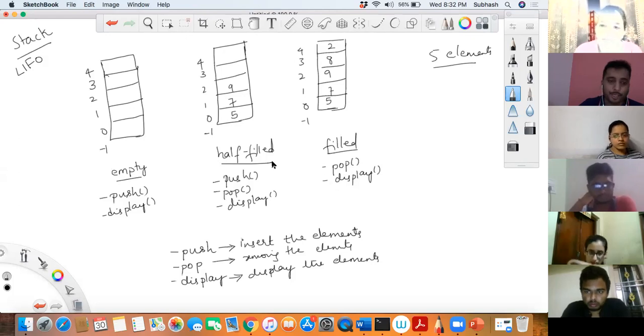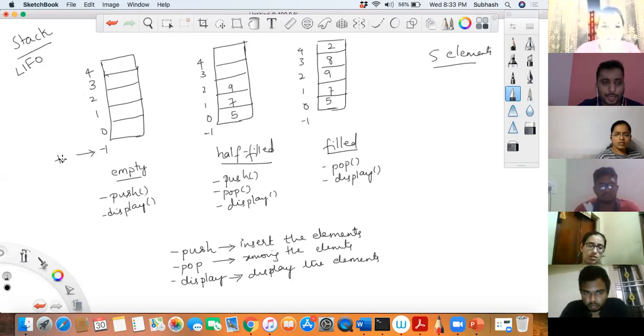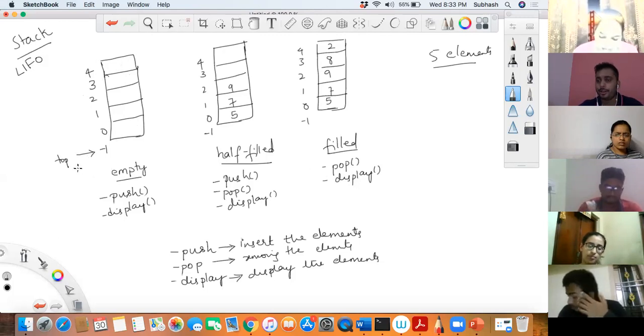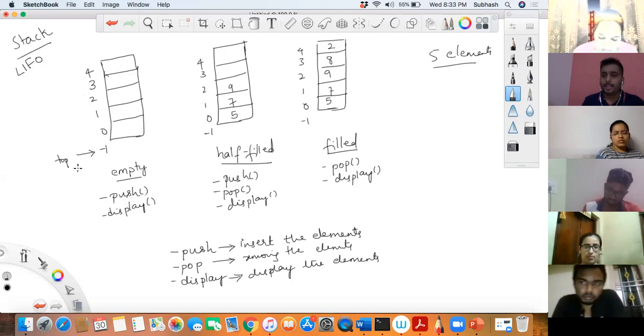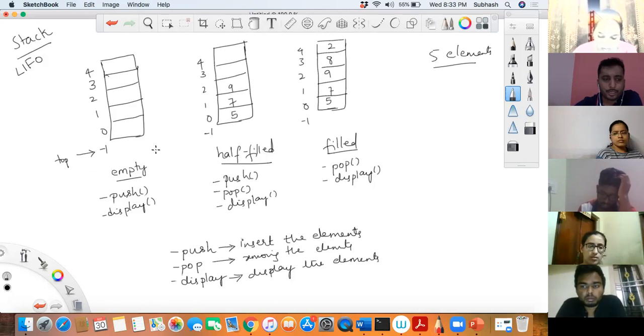Now, how will I do the push operation in the empty stack? What is the thing that I have to do while I'm doing a push? What is the condition that I have to check before pushing? First thing is, we need something called the top of stack. I'll call it top of stack. How this is implemented, we'll see later. For now, let us understand we have an arrow mark over there, which is the top of stack. What does the top of stack actually do?